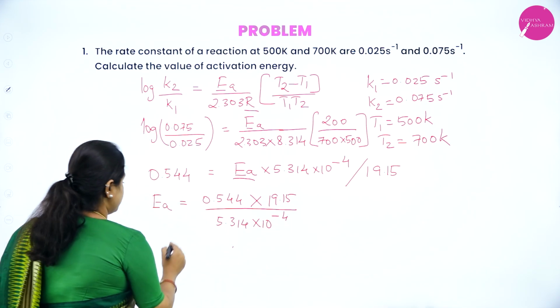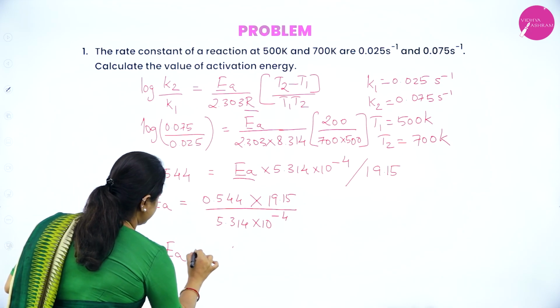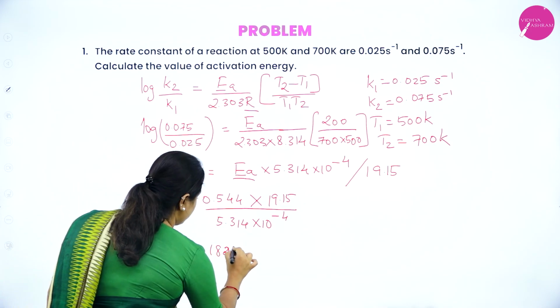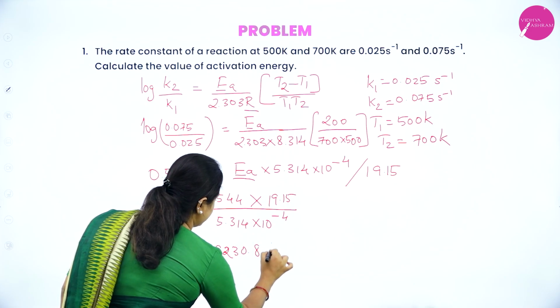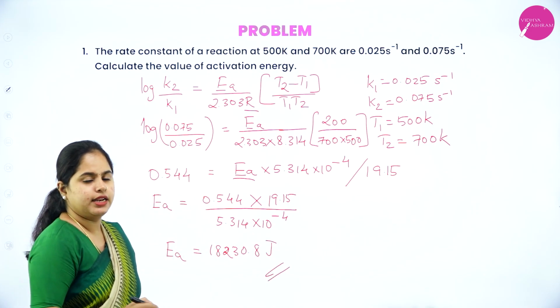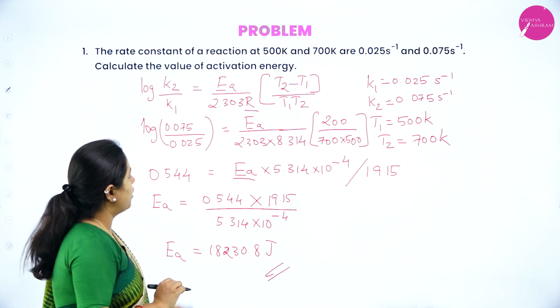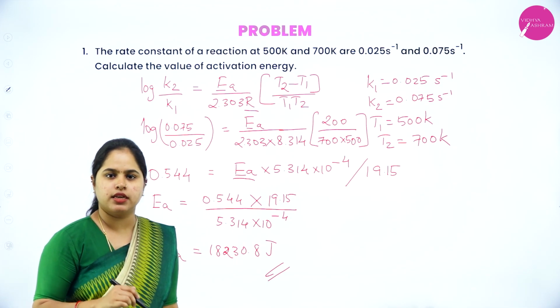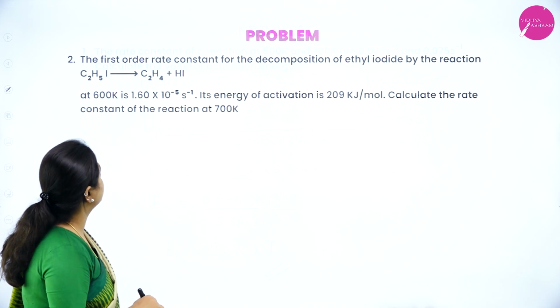Right. So after solving this, the energy of activation will be equal to 18230.8 joules. Okay. So this will be the answer, energy of activation. So you have to directly substitute in this equation. So moving on to the next question.